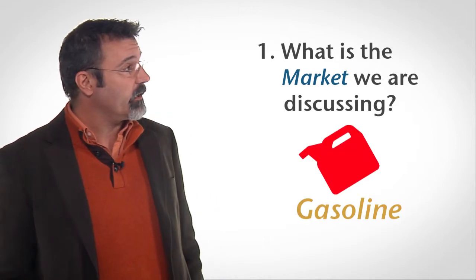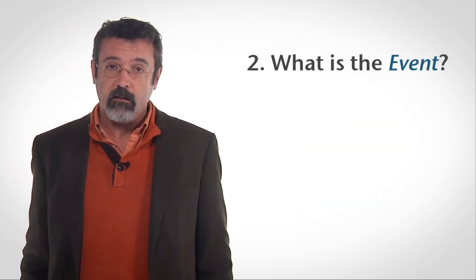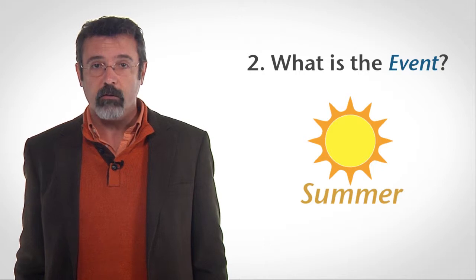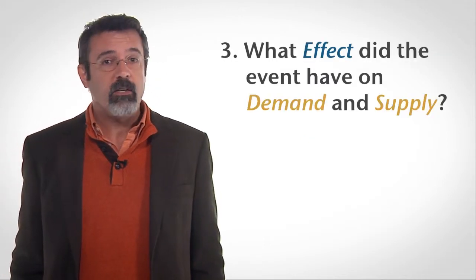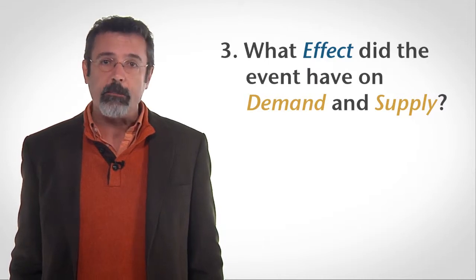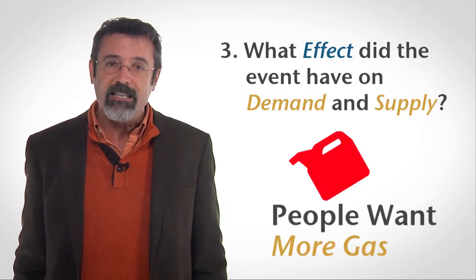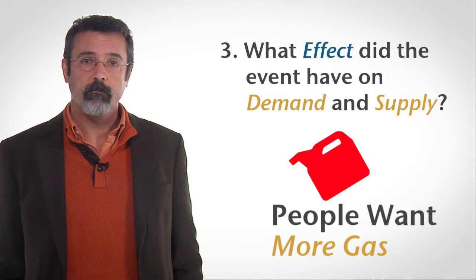Let's try some examples. Consider the market for gasoline. What happens to the market for gasoline when summer arrives and people want to travel more? First, we're discussing the market for gasoline. Second, the event is the arrival of summer that causes people to want to drive more. Third, ignoring the price of gas, people's desire to drive more means that they want more gas. The demand for gas is increased.